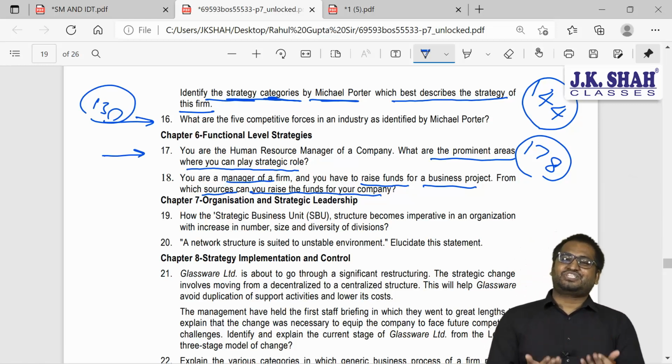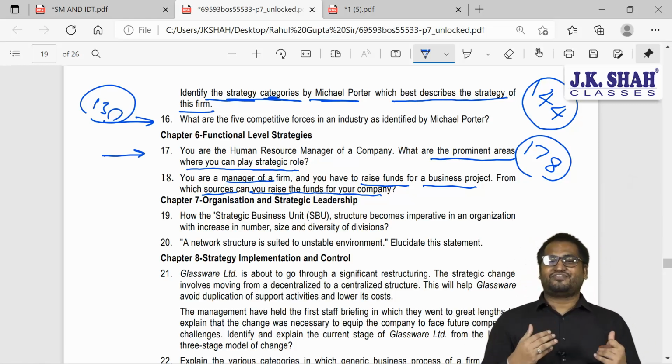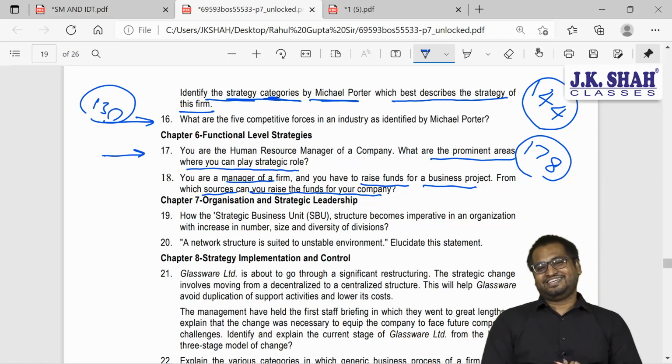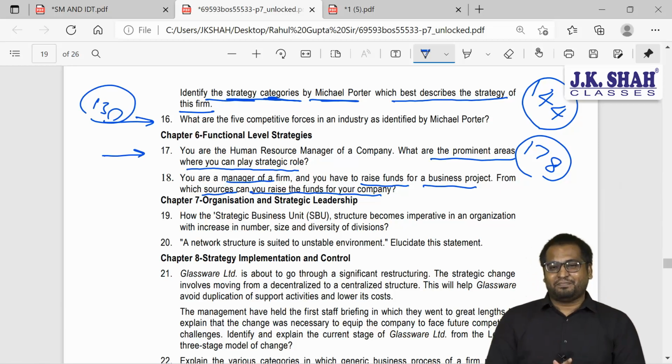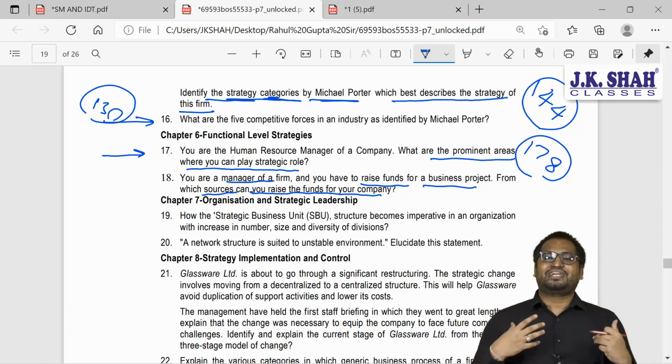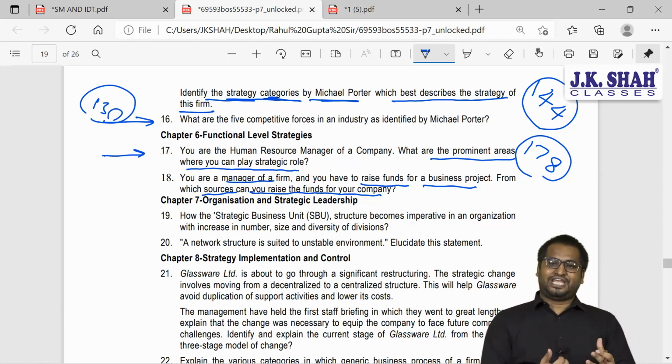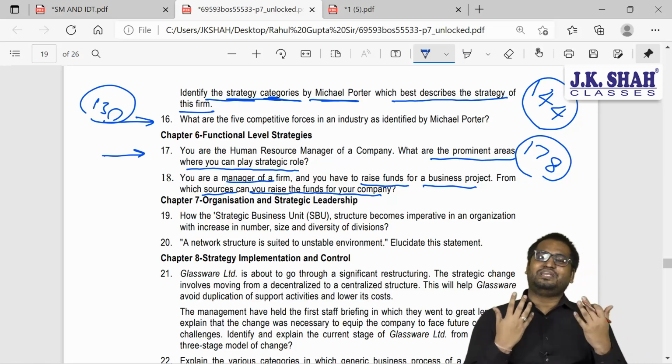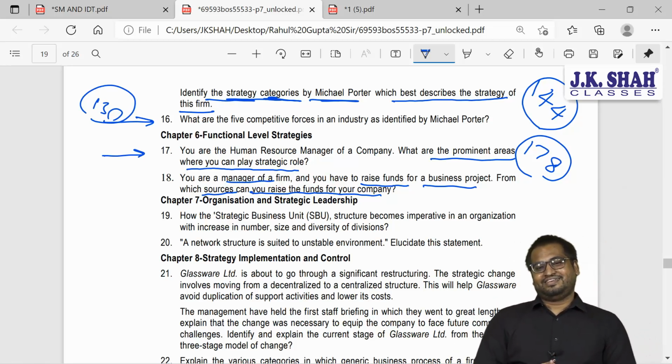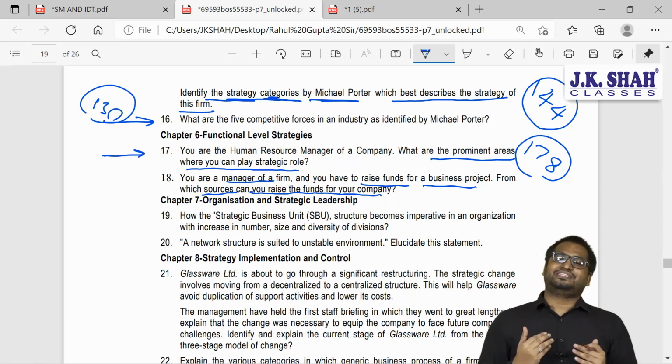So now this is a financial strategy, guys, and you all are very good in FM. I know this. You all are champions in FM. So you are a finance manager of a company and now you want to arrange money for your project. So from where will you arrange your money? Money can be arranged through 2 sources, guys.